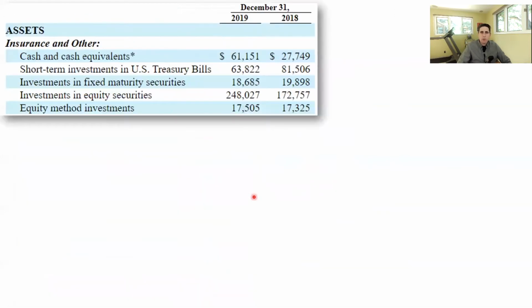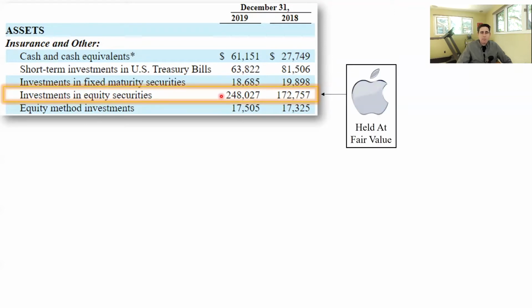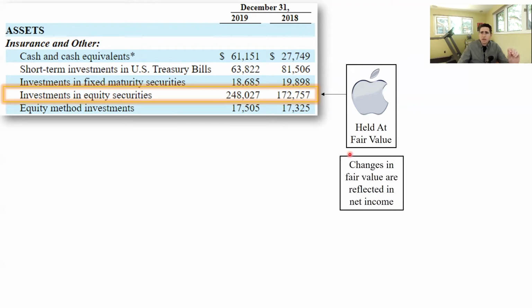So let's start out with Apple. So I'll zoom into this section where it says investments in equity securities of 248. In that line, that's where Apple is. And Apple is held at fair value. So when you go to the footnotes that describe this line item in more detail, here's what you'll see. And by the way, changes in Apple's fair value are going to be reflected in net income. Okay, so I'll show you more about that in a minute.